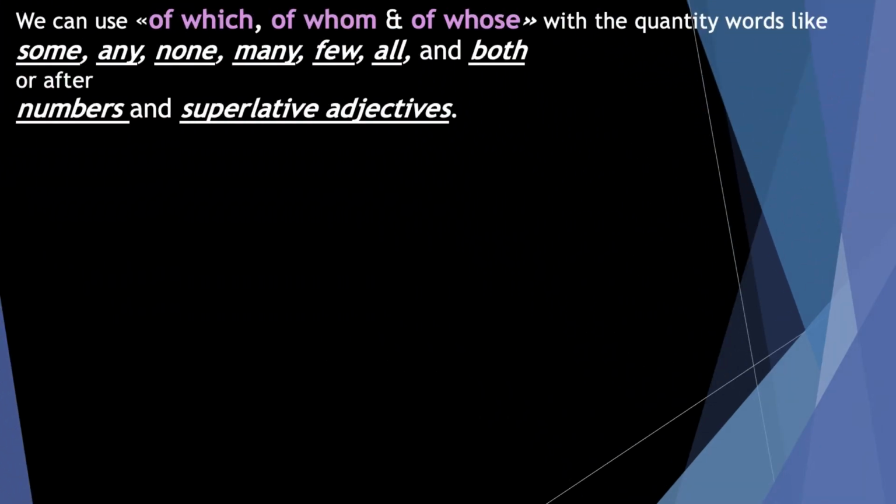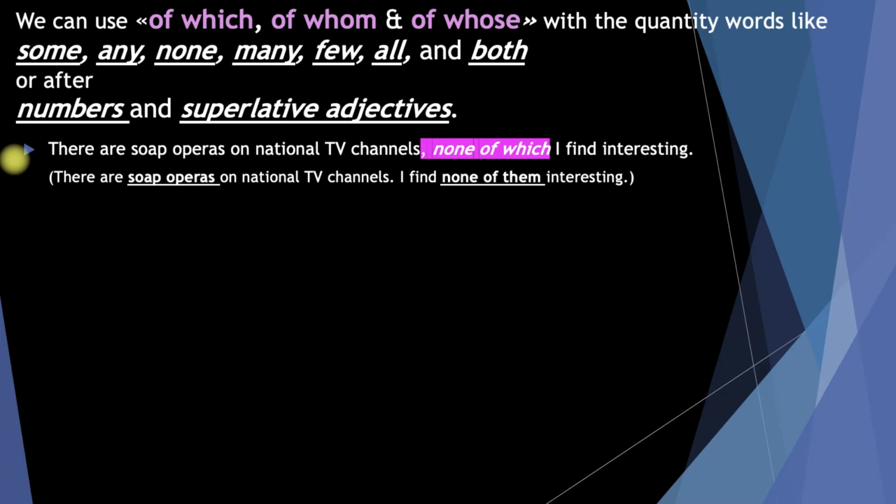And here you'll see another special use of relative clauses. For example, we can say some of which, we can say many of whom, we can say one of whose, or we can say the best of which. Let's see the examples here. There are soap operas on national TV channels, none of which I find interesting. Of course, that means there are soap operas on TV, I find none of them interesting. But instead of saying this in two separate sentences, I combine them in one sentence using a relative clause here.